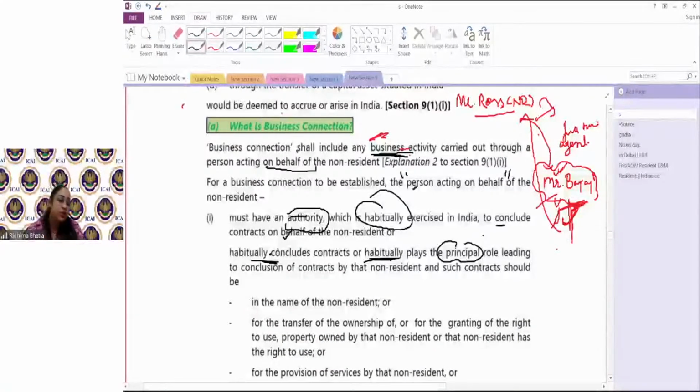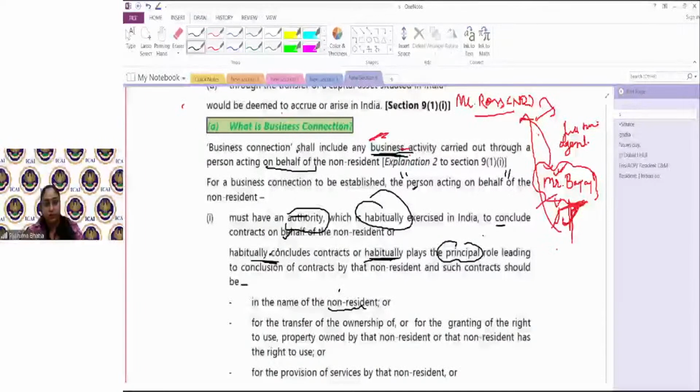So if he is often concluding the contract, finalizing the terms, or often acts as a principal leading to conclusion of contract by that non-resident, and such contract is in the name of the non-resident for providing any services, for providing any ownership, for transfer of any asset, that contract is said to be concluded by a person acting on behalf of the non-resident, and hence any income which is coming from that contract would be termed as income from business connection and would be termed as income of Mr. Ross on deeming provision.